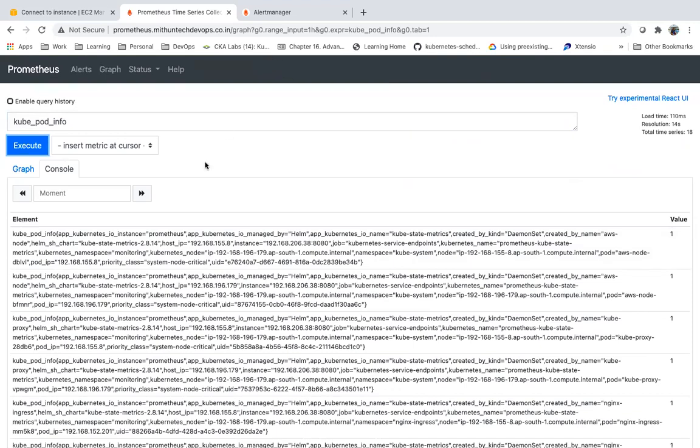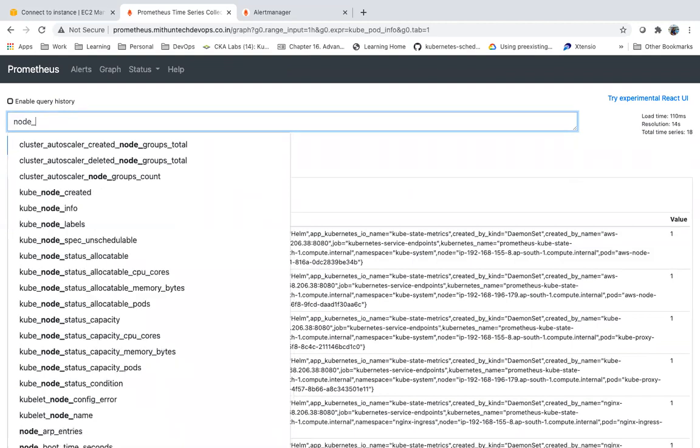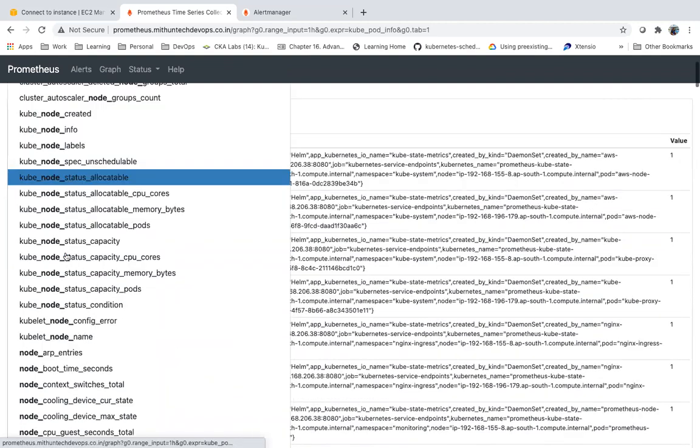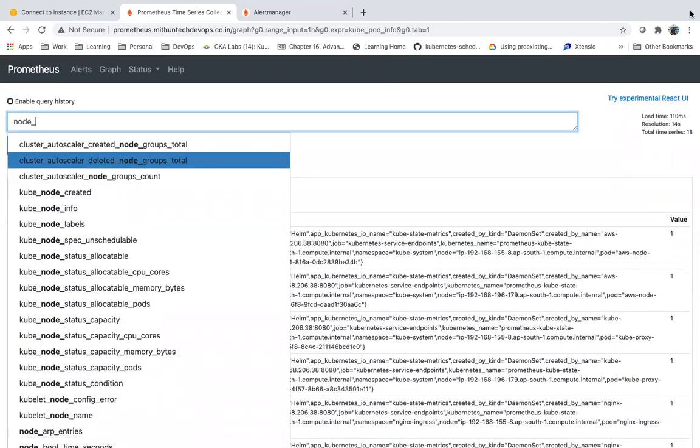So the master node is also a node. Don't get confused with the node. Node is basically a node exporter. Whatever metrics you see are gathered by it. Whatever you see as a node, that is one node. That can be a master node, that can be a worker node. If you have a node exporter deployed, then it will gather the information from the master node also.